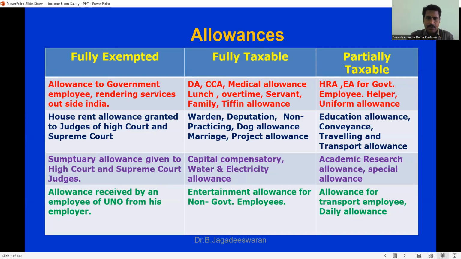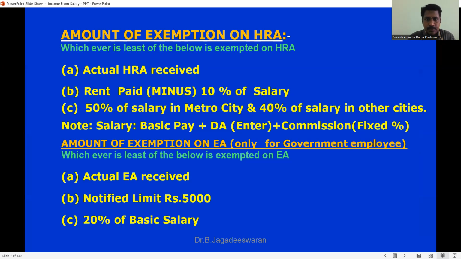HRA is a separate calculation. We will expect some problems from HRA calculation alone. And entertainment allowance for government employees, helper allowance, and uniform allowances are all partially taxable. And coming to the second category, we have educational allowance, conveyance allowance, and traveling allowances. One allowance is missed there. We have hostel expenditure allowance also. So that is all partially taxable. Partially taxable means up to some extent it is taxable, and to the balance extent it is not taxable.